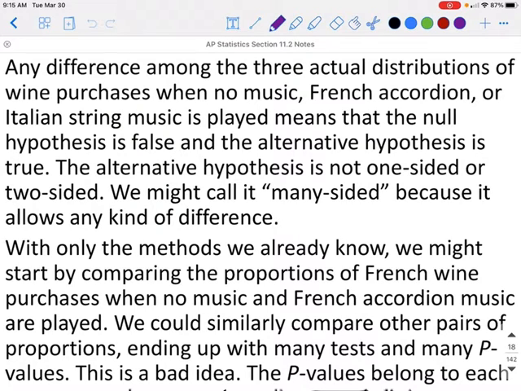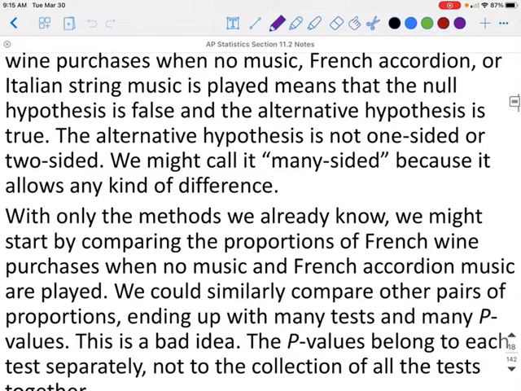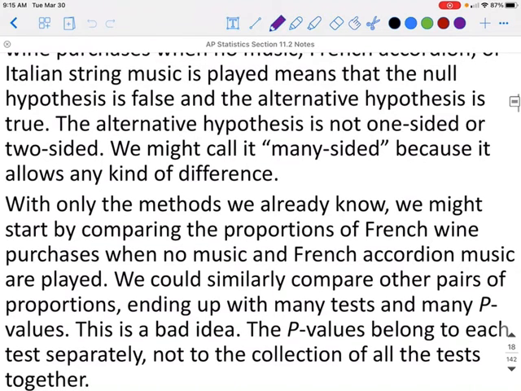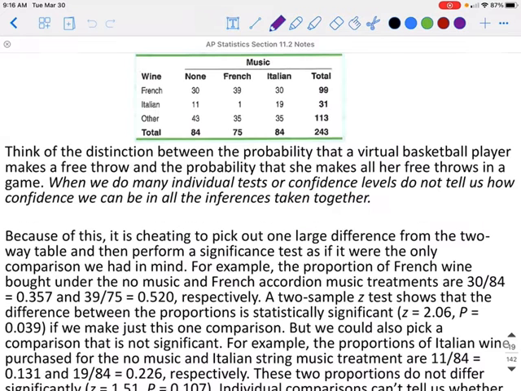With only the methods we already know, we might start by comparing the proportions of French wine purchases when no music and French accordion music are played. We could similarly compare other pairs of proportions, ending up with many tests and many p-values. This is a bad idea. The p-values belong to each test separately, not to the collection of all the tests together.